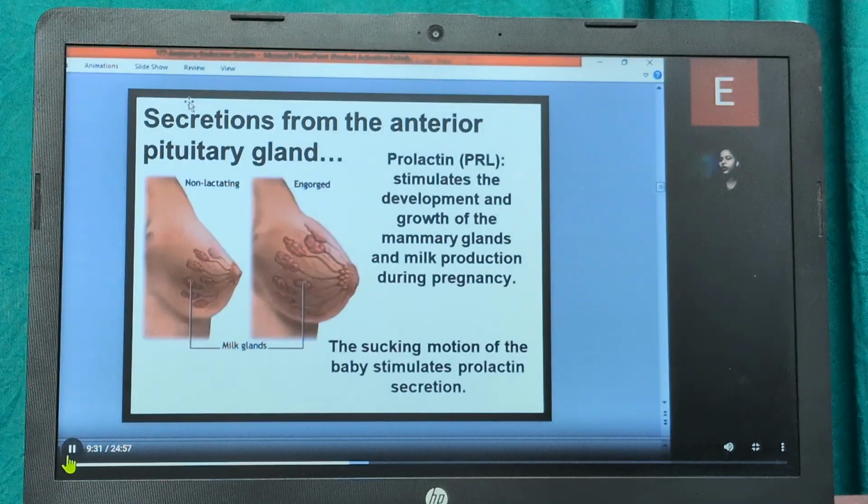Okay, now coming to the next secretion from the anterior pituitary, that is prolactin hormone. Prolactin stimulates the development and growth of the mammary glands and milk production during pregnancy. The sucking motion of the baby stimulates prolactin secretion. You can see in the figure the non-lactating milk glands, and when the sucking motion of the baby stimulates them, prolactin secretion is involved.